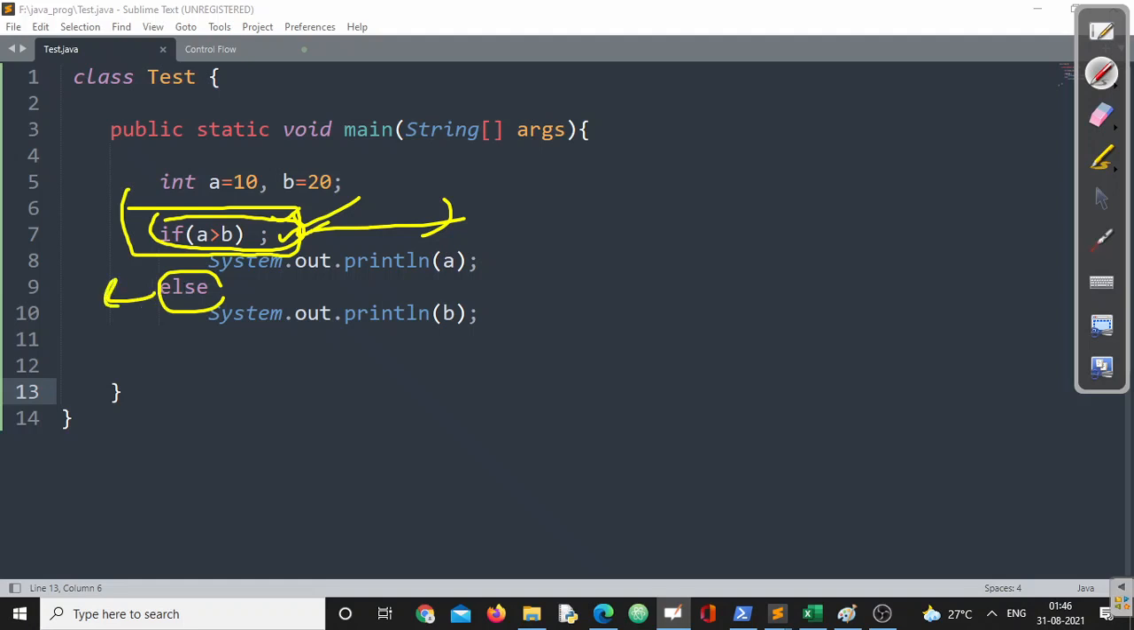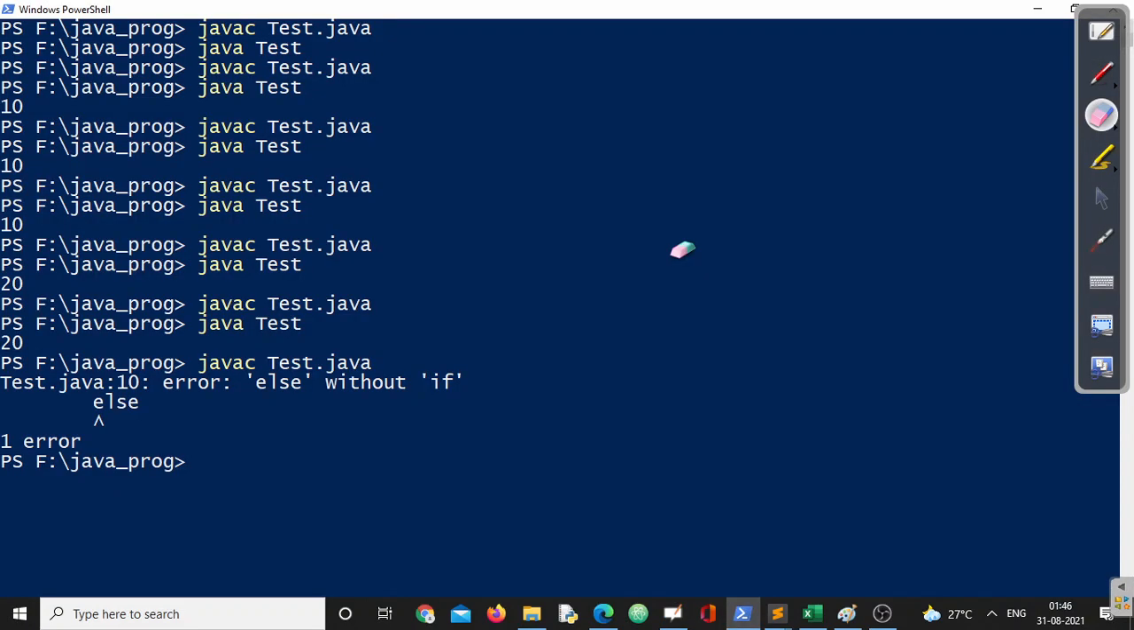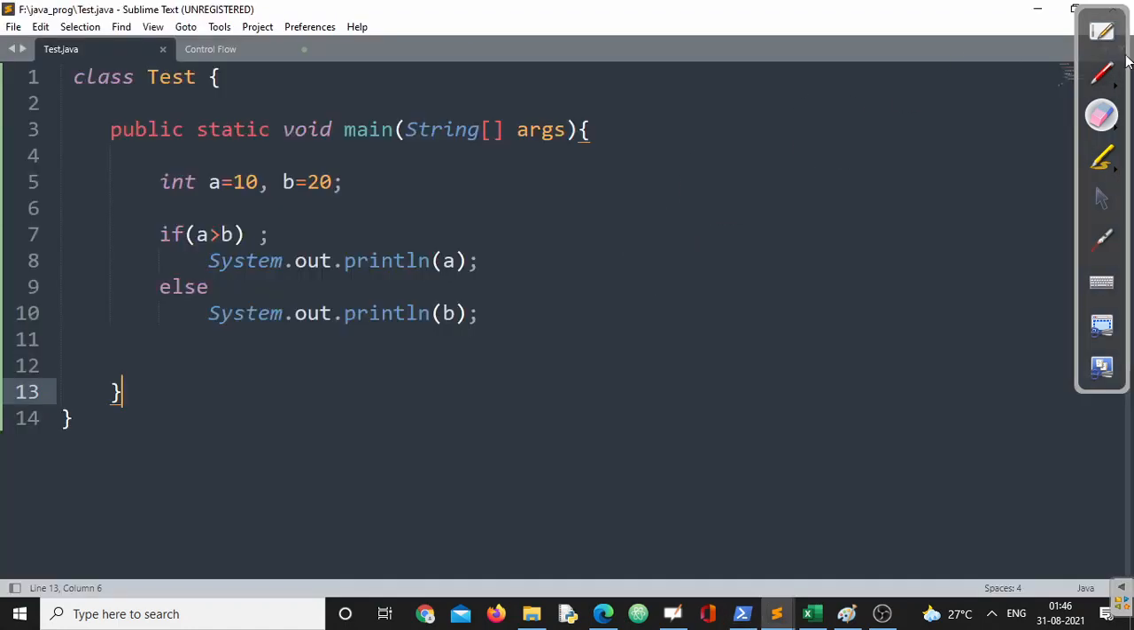So for this else, we don't have any if. So immediately you can say, sir, we are going to get the same result. Of course, yes, we are going to get the same result. Same, no problem at all. So both those parts, all of you could understand, right?